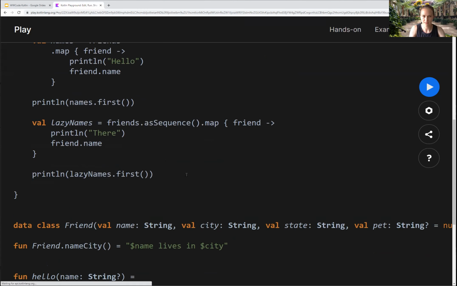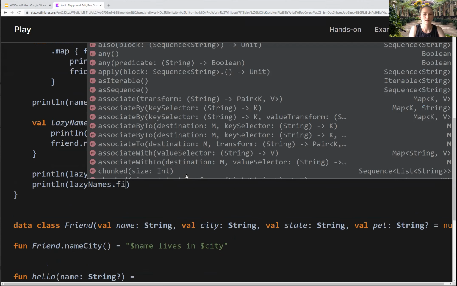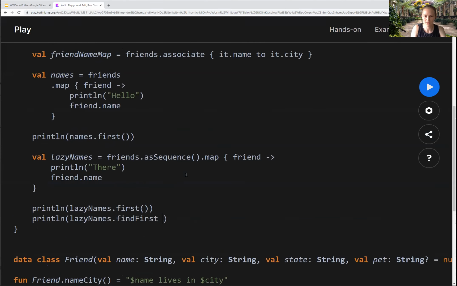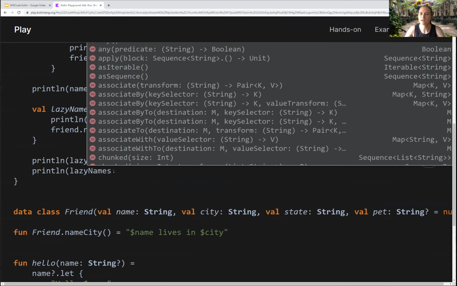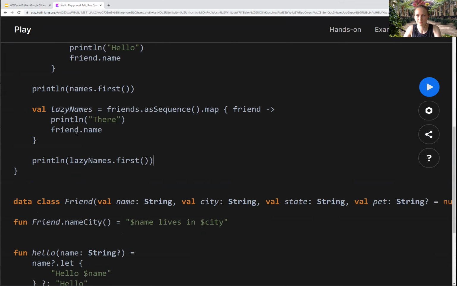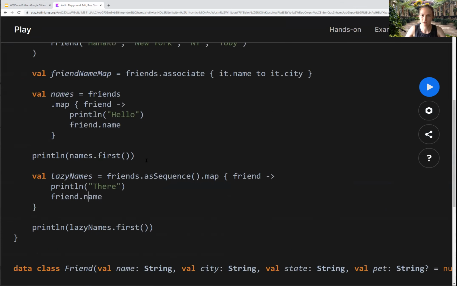So let's try this again. println lazyNames.find first. Is it going to give me trouble here? And let's see if I can remember the syntax. it is equal to Sarah. Unresolved reference. Yeah, I can't remember the exact API for this one, but the idea is that if I try to get the next one, it will print out the next one. So that's the nice feature there about sequences.